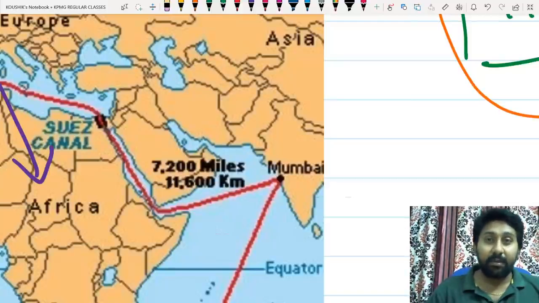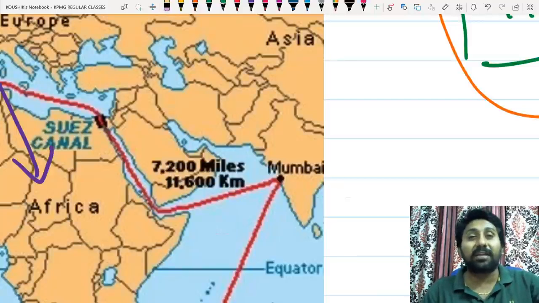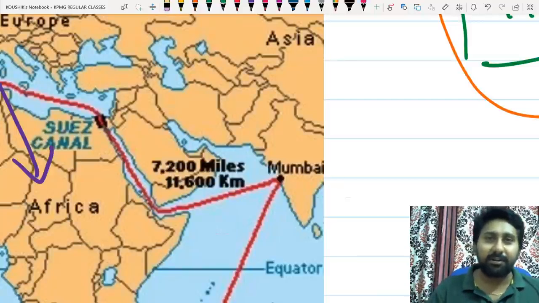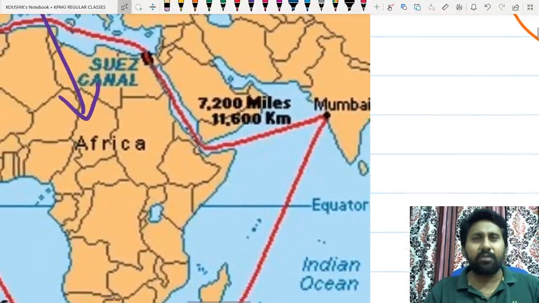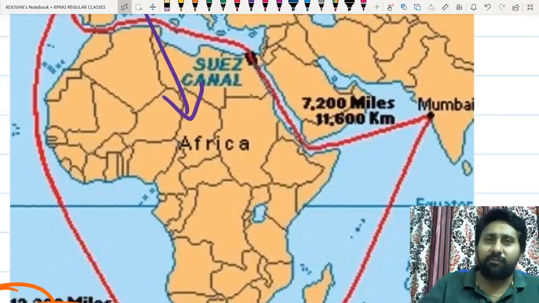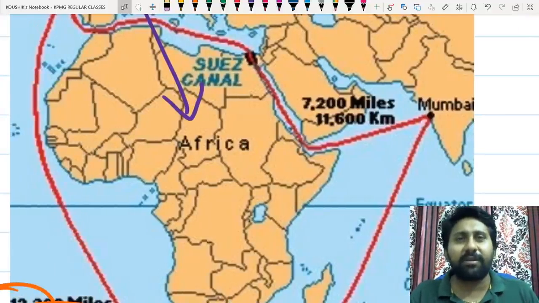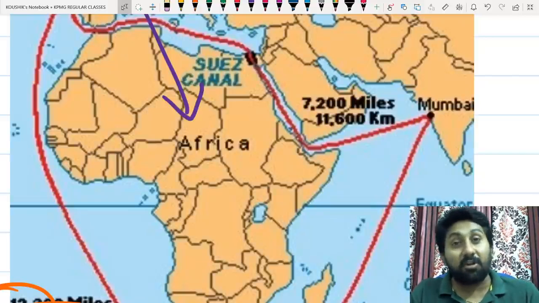Then the 1700s came. Now the British rule started. Sir, why did British rule start in the 1700s? They were slowly finding an easy sea route to India. From 1400 to 1700, 1750, 300 to 350 years had passed. Technology also increased.